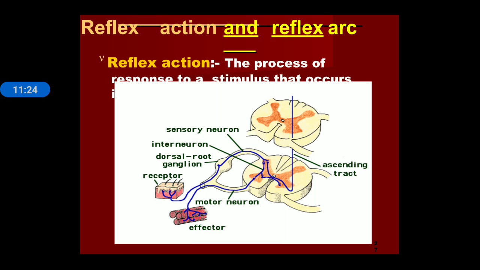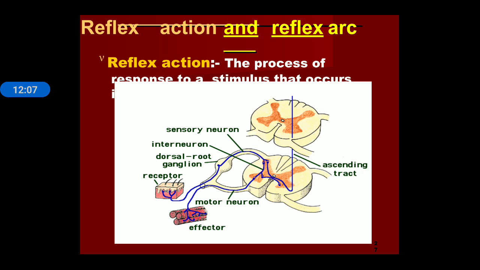Now, next is reflex action and reflex arc. What is reflex action? Suppose we touch a hot object, then suddenly we remove our hand without, you can say, processing. Means within a fraction of a second we remove our limbs from a hot object or sharp object. So what is the mechanism behind this? The mechanism is reflex action. I am again repeating: if a person withdraws his hand when it is touched by any stimulus, the process is known as reflex action, or we can again define it with the next definition.